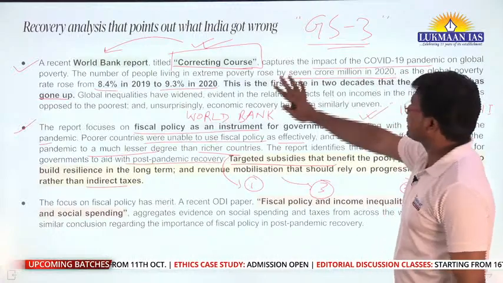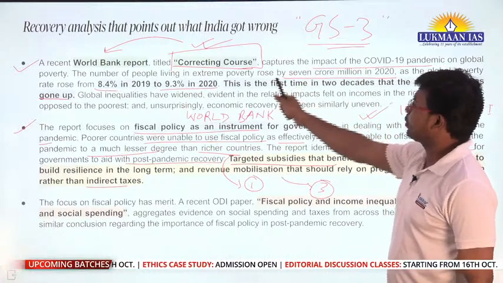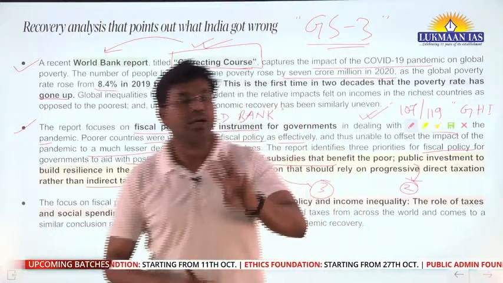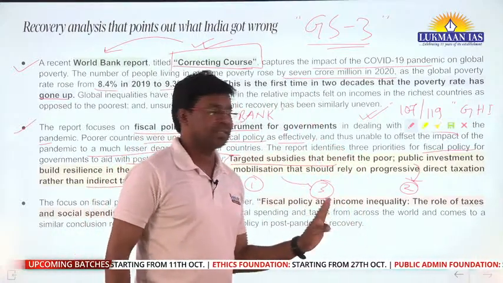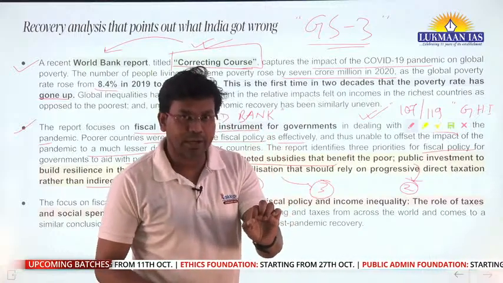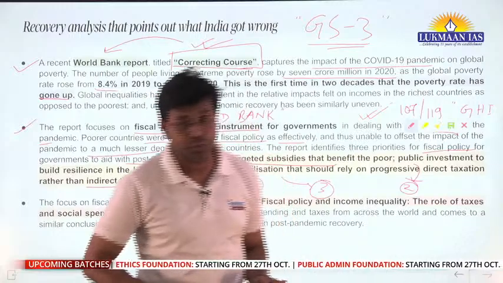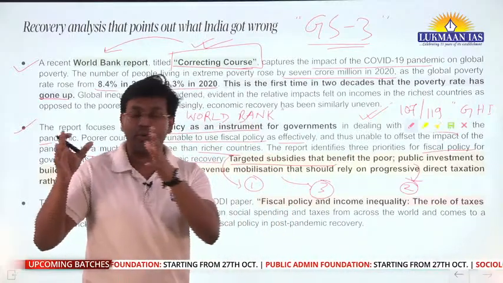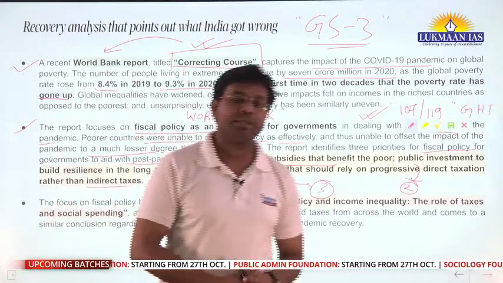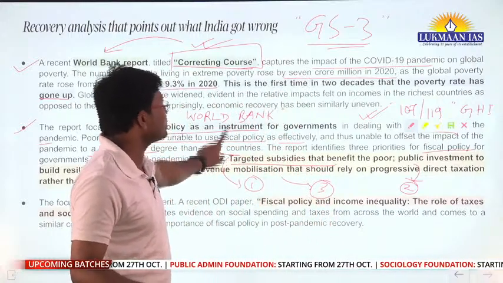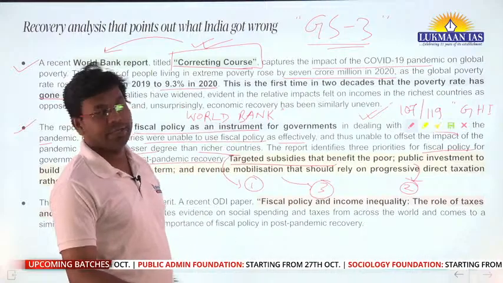So this report, known as Correcting Course, released by the World Bank, talks about 3 priority areas in the fiscal policy that governments of different countries have used. Some governments were able to use it effectively, some were not. One priority area was targeted subsidies that benefit the poor.